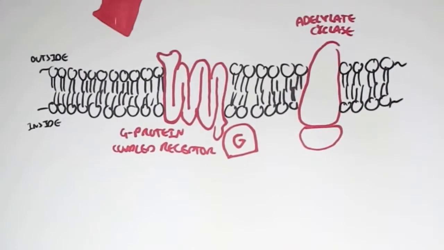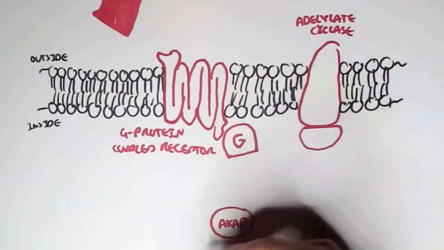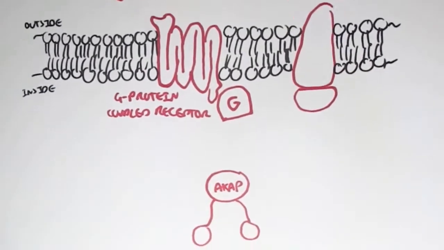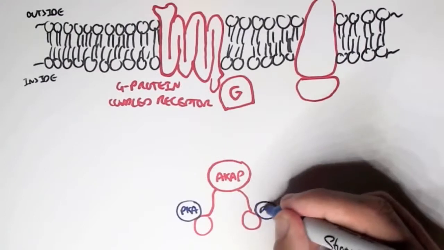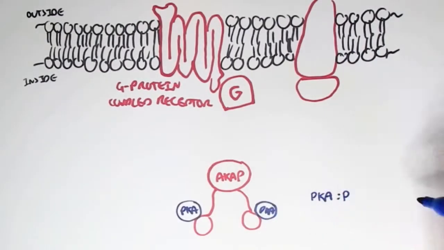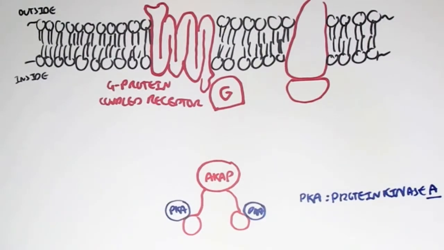Now, within the cell, we also have a special enzyme known as protein kinase A, PKA. But protein kinase A is inactive because it's bound and anchored by a protein known as the A kinase anchoring protein. And so two PKAs are bound to the regulatory subunits of this AKAP, which makes it inactive, you can say. So how do we activate this protein kinase A?